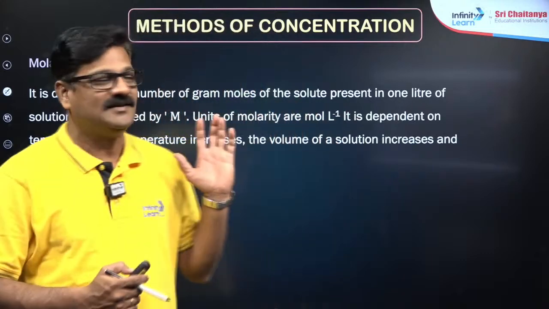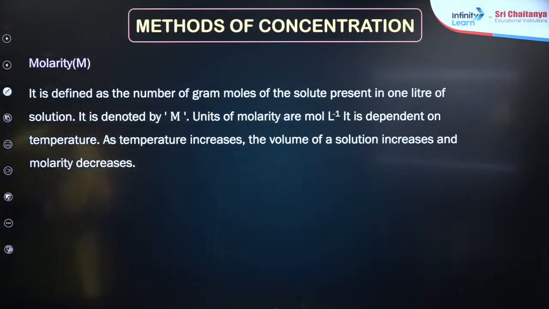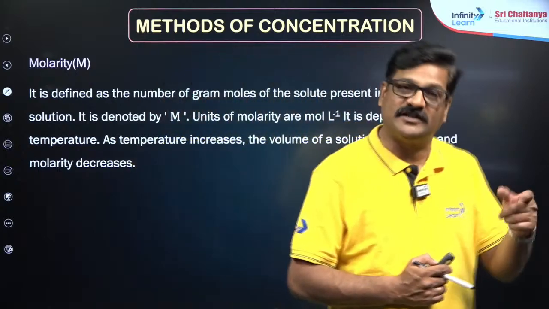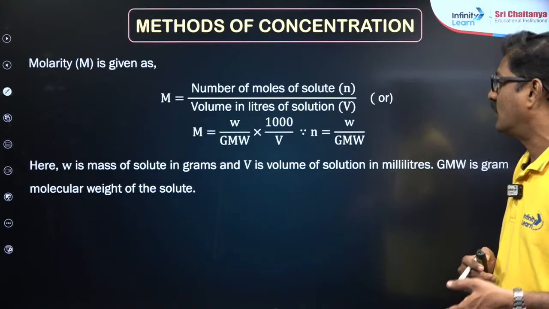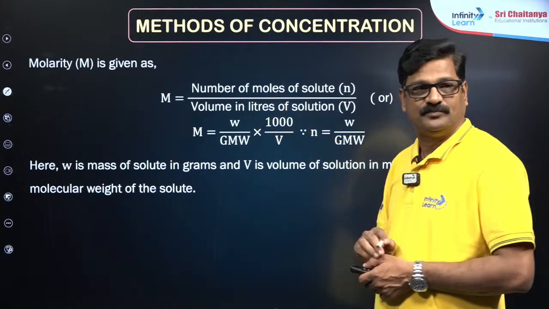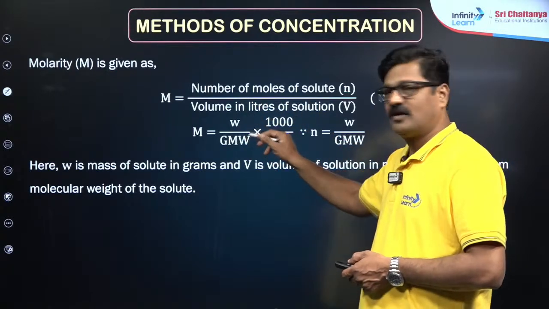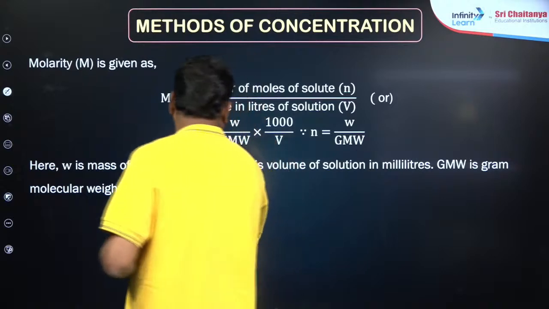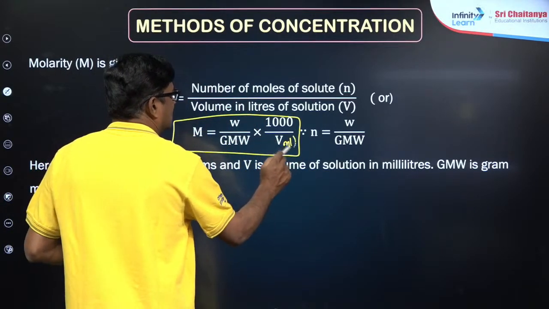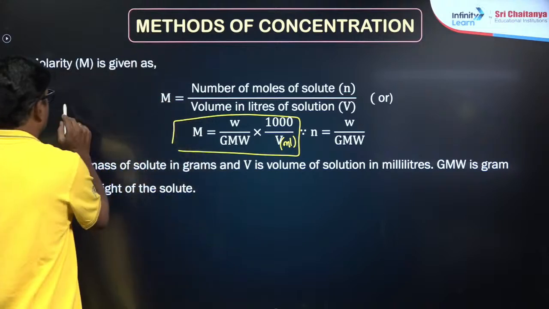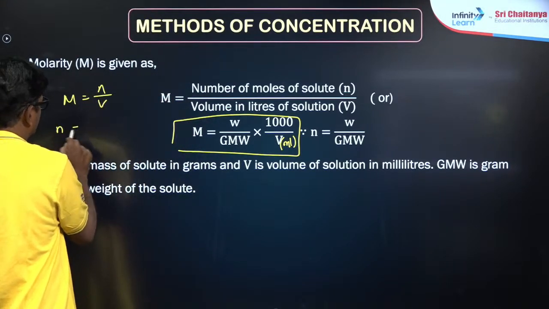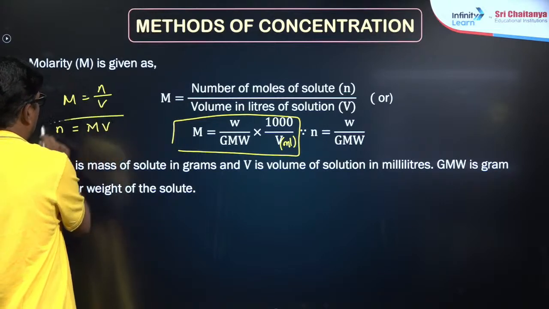Okay, and get ready. Molarity is capital M, the number of moles of solute present in a liter of solution. That is called molarity. So molarity is equal to number of moles upon volume, that is, weight by gram molecular weight into 1000 by V when volume is expressed in milliliters. Number of moles is equal to molarity into volume.